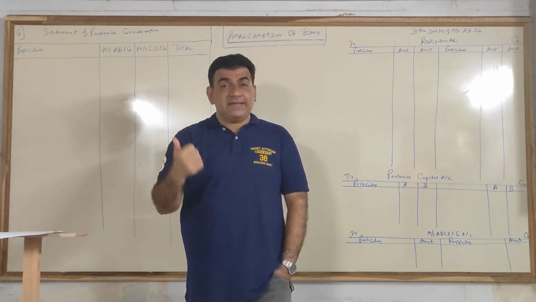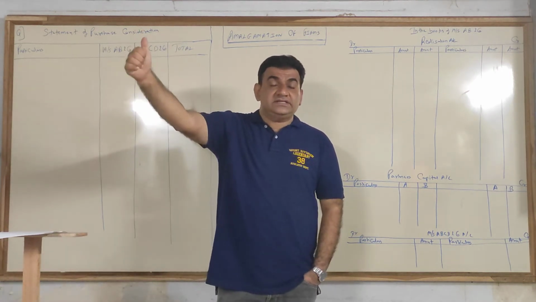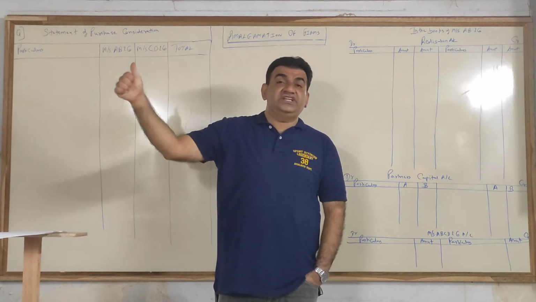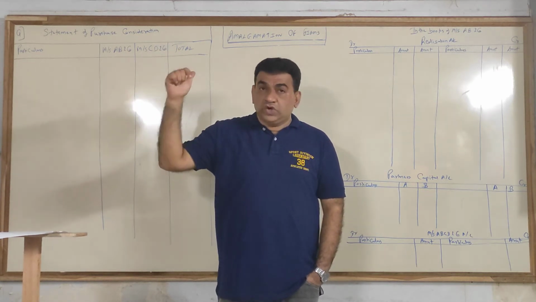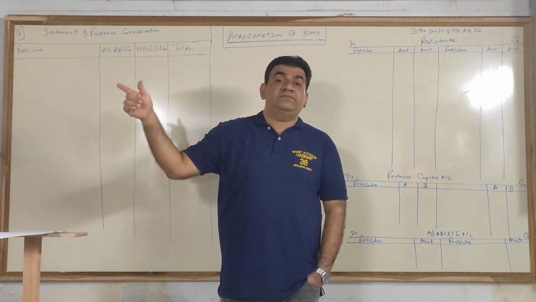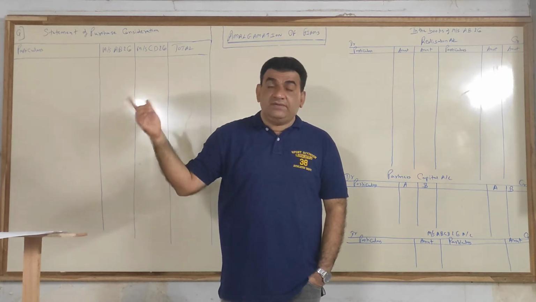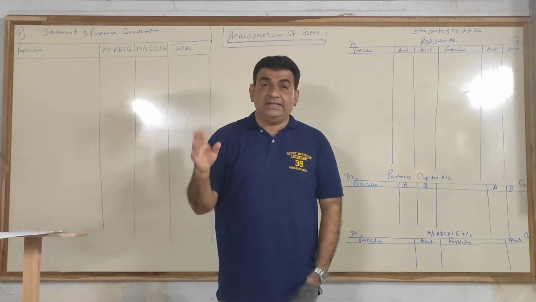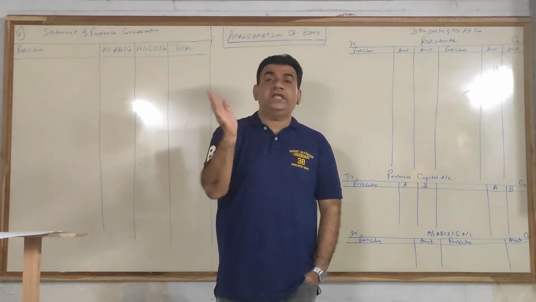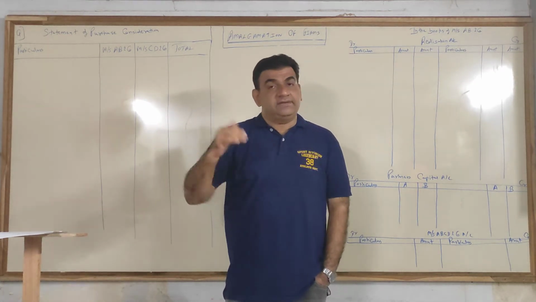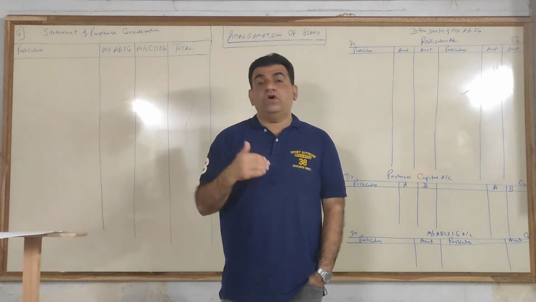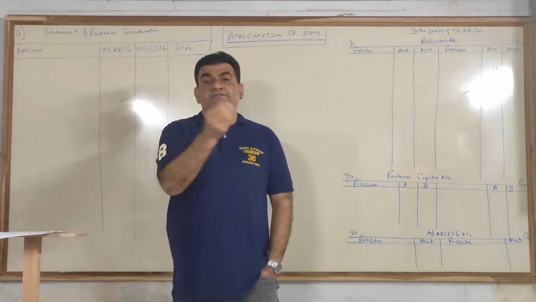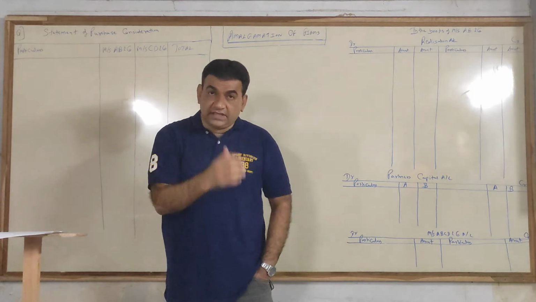Before that, again I am repeating 3 things. Statement of purchase consideration in each and every sum. Closing the books of accounts of the old firm, either journal or ledger. But if you do journal, ledger you have to do in draft. Keep that in mind. And accounting of the new firm may be in the form of balance sheet, or balance sheet and journal, and wherever required in the form of working notes.